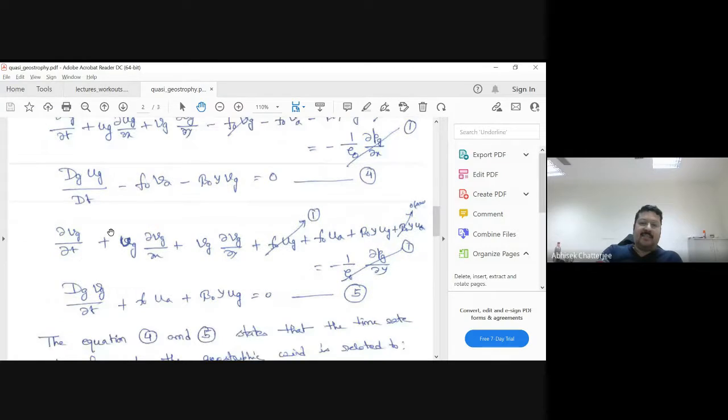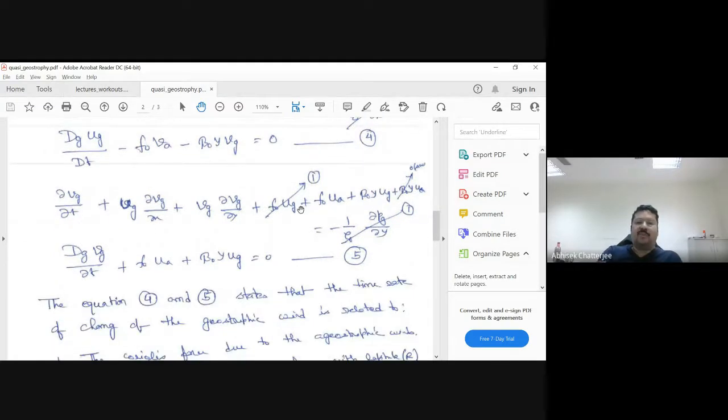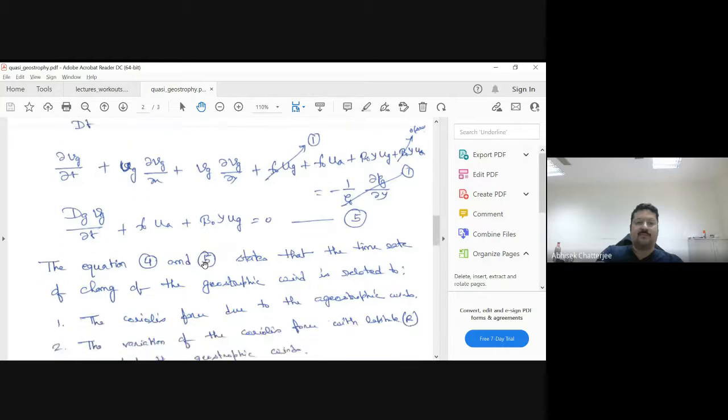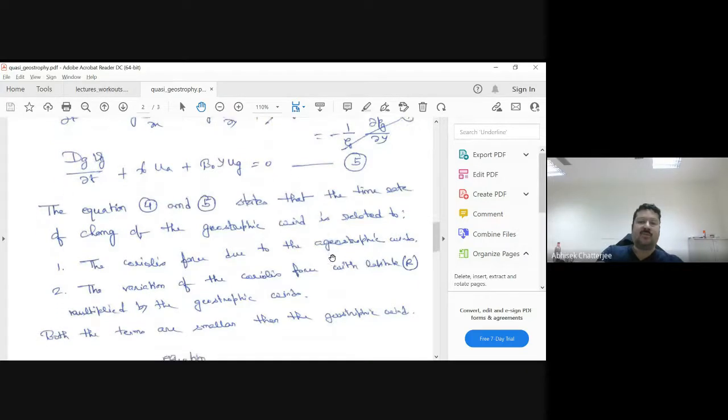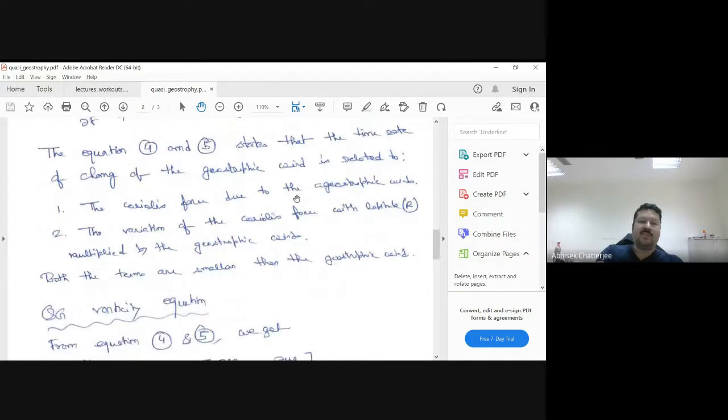Okay, and in a similar way you can do it for the V equation. The V equation becomes the same as this, but the signs are different. So equations 4 and 5 state that the time rate of change of the geostrophic wind or current is related to the Coriolis force due to the ageostrophic winds, as I said. And the second point is the variation of the Coriolis force with latitude, beta, multiplied by the geostrophic winds.